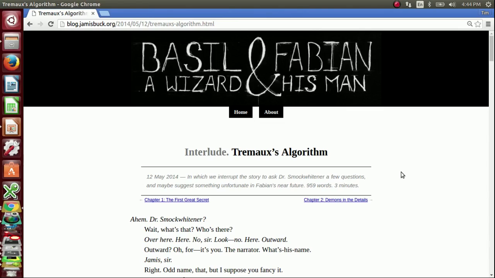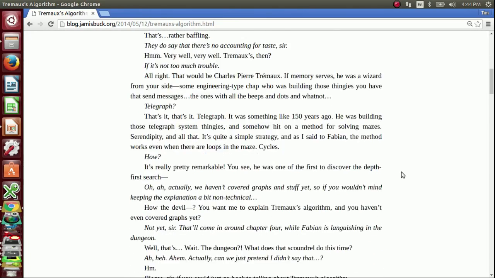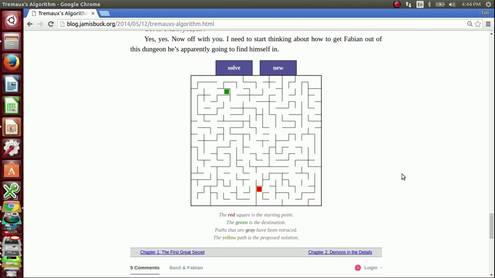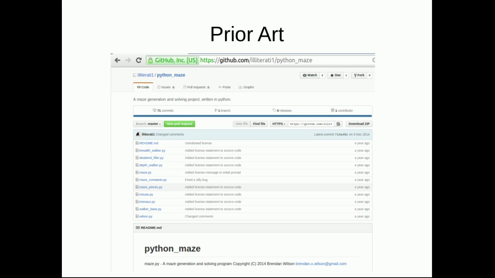I found the diagram of the 4 steps of Tremaux' algorithm on this site. It also has an example of the implementation below, where it solves the maze. I found this implementation of the Tremaux algorithm written in Python in GitHub, written by Brendan Wilson. Review of this prior art will help me writing my own code.